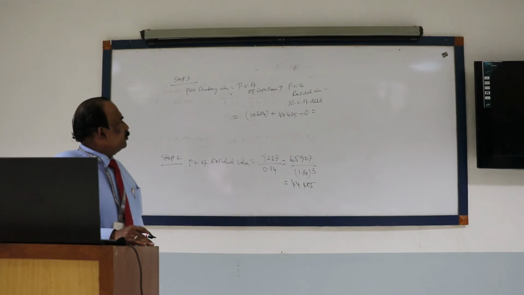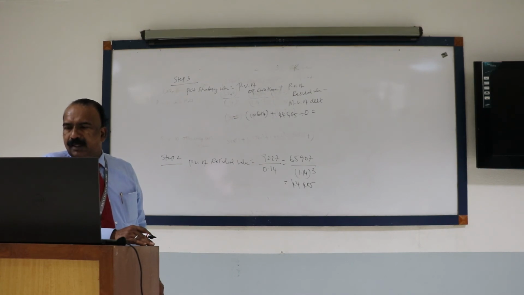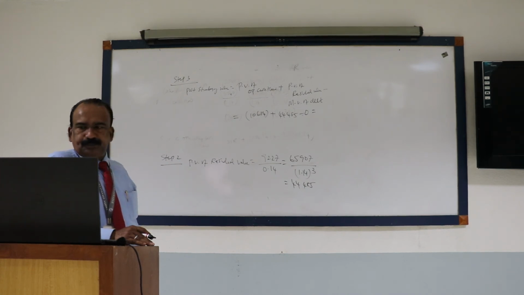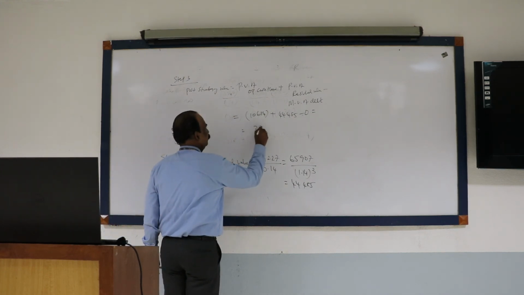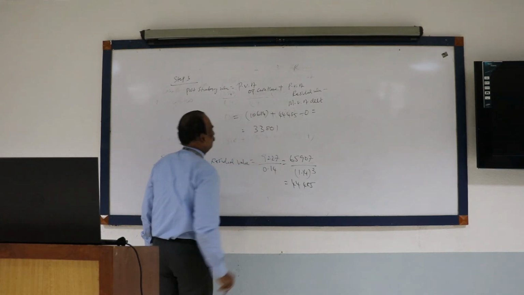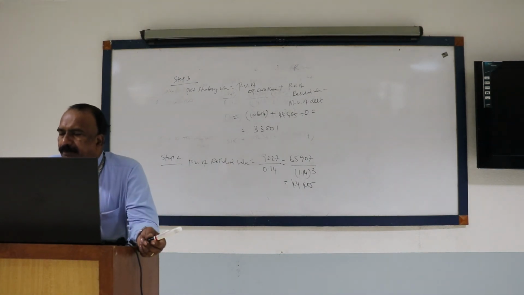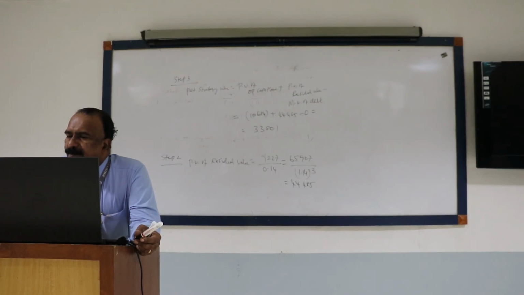Yes, sir. 10,684 plus 44,485 minus 0. How much comes? 33,801. That is positive. So this strategy has created positive value for shareholders. That is the post strategy value.